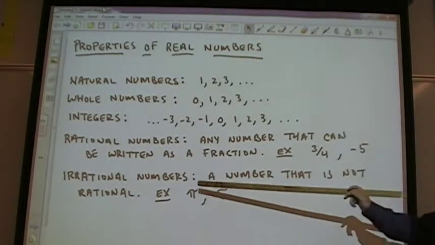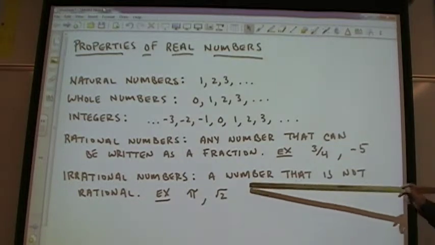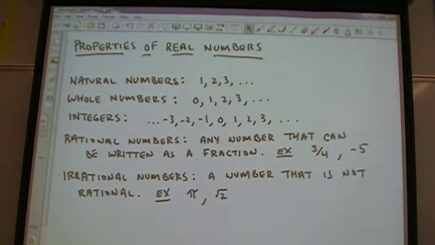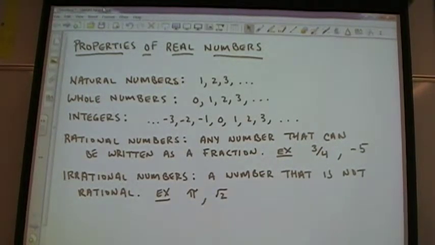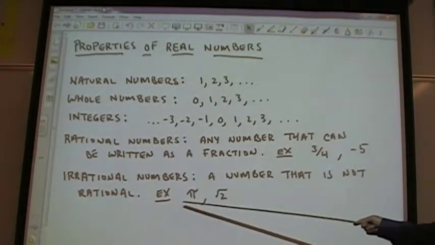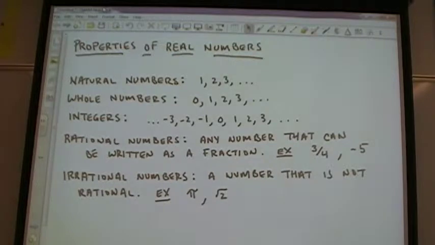Okay. Irrational numbers are numbers that are not rational, so you can't write them as a fraction. The best example right here is pi. Pi is a decimal that goes on forever, right? Pi is not just 3.14. That's an estimate. 3.14 is actually rational. The number pi is irrational because it's a decimal that goes on forever without following